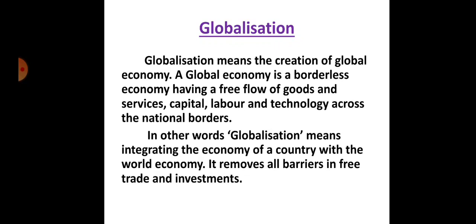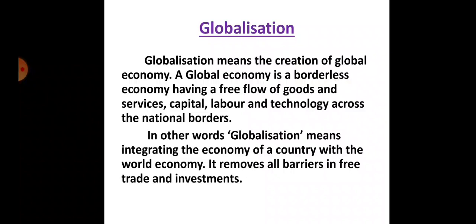Which factors do we consider? The first and most important is advanced communication. Technological advancement in communication helps us know the happenings that take place in different parts of the world. Then information technology: through the internet, developing countries learn from developed countries.